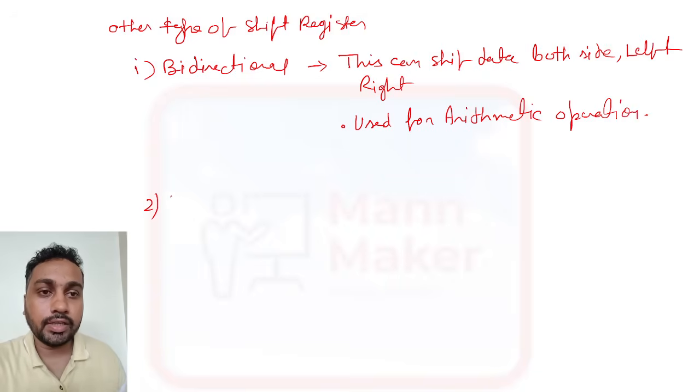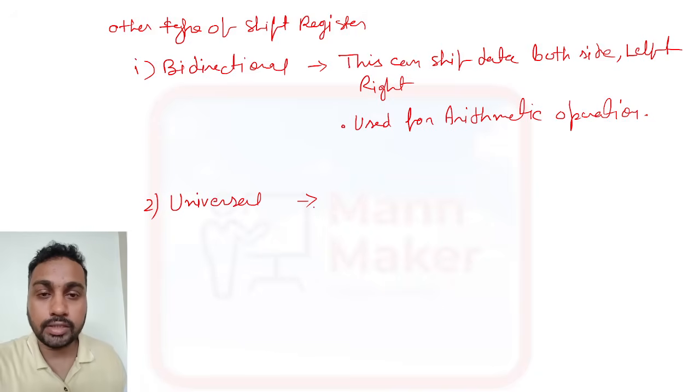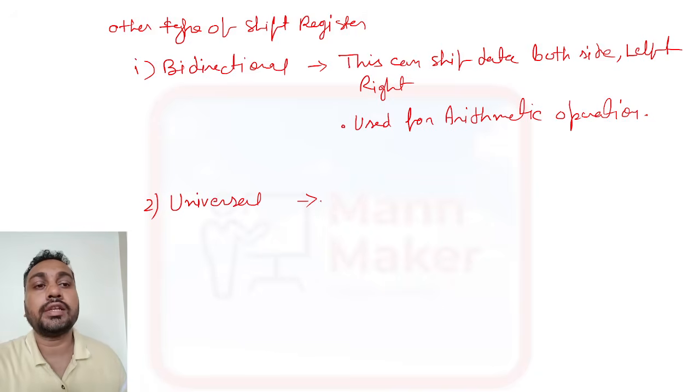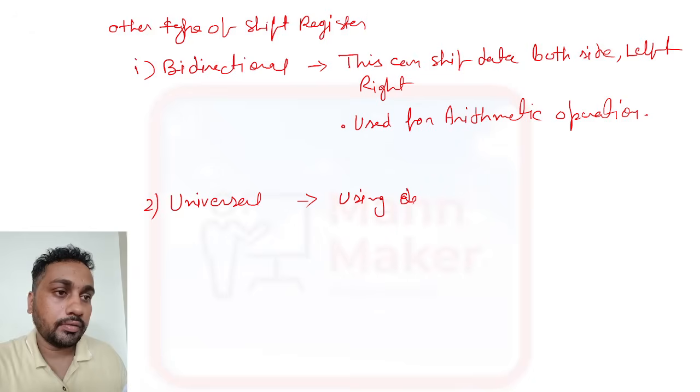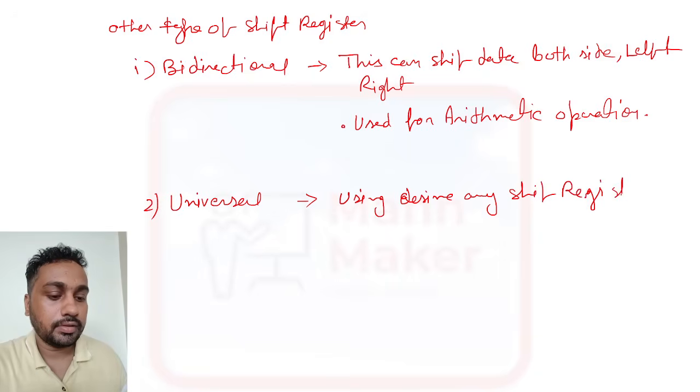Now the second one is universal shift register. As till now you have understood why things are called universal, like JK is universal, NAND and NOR are universal, because using this we can design any kind of shift register.